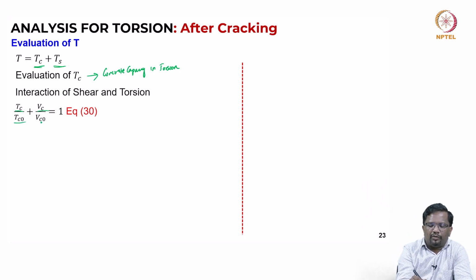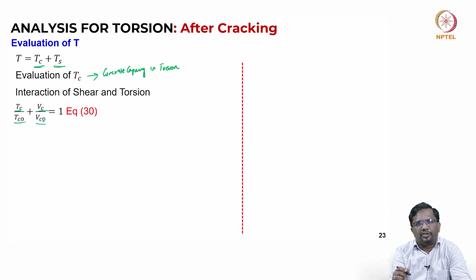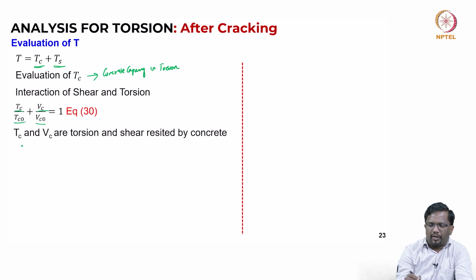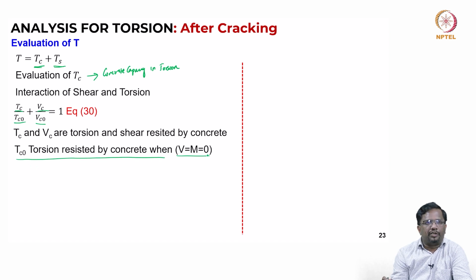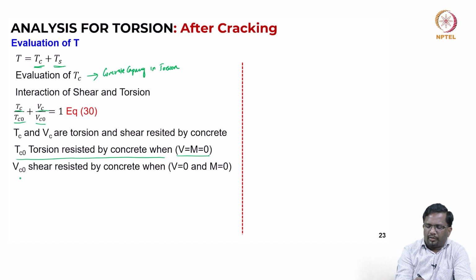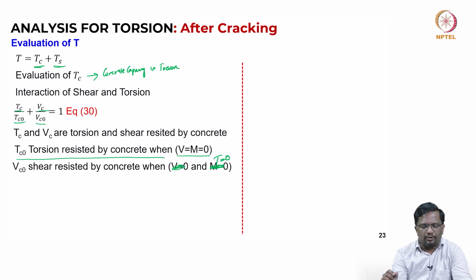And what is Tc naught and Vc naught? These are concrete capacities when they are acting independently. That means when there is no torsion or when there is no shear, whatever their pure capacities are, we call them Tc naught and Vc naught. Tc naught is the torsion resistance by concrete when your shear and bending are 0, and Vc naught is the concrete shear resistance when your torsion is equal to 0.